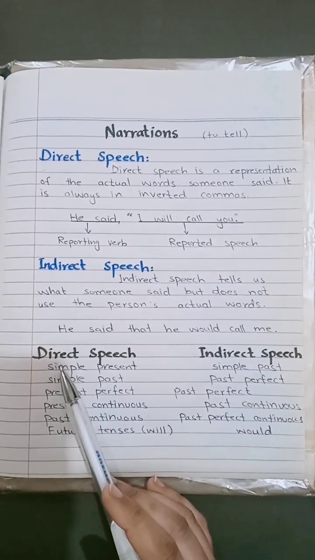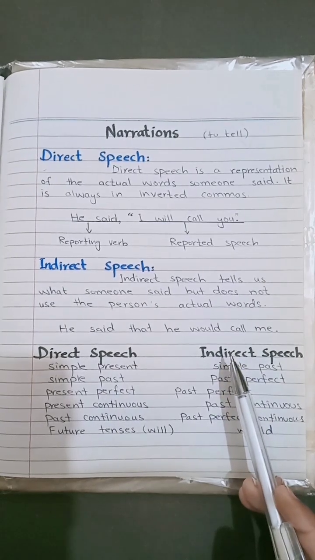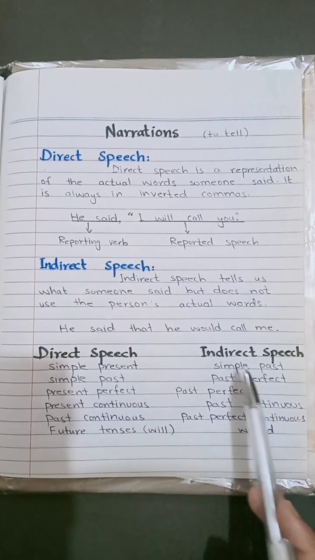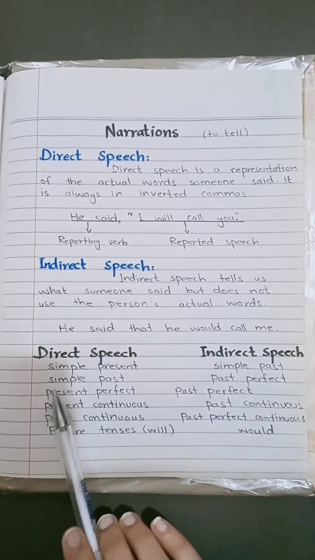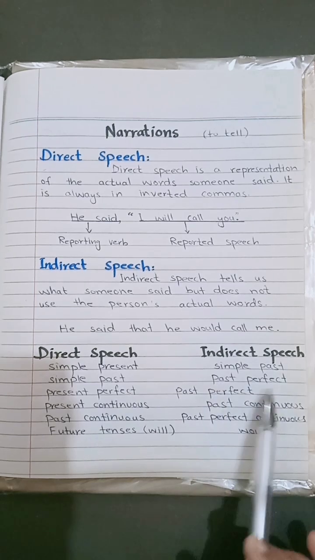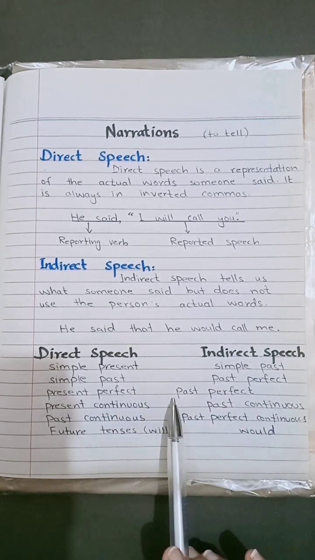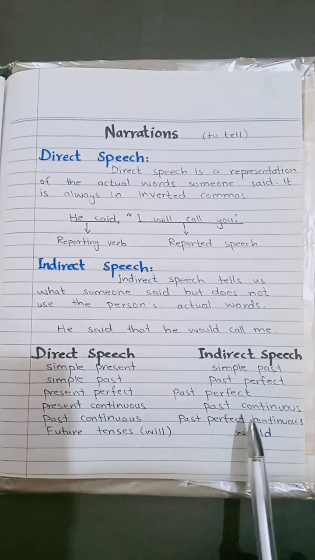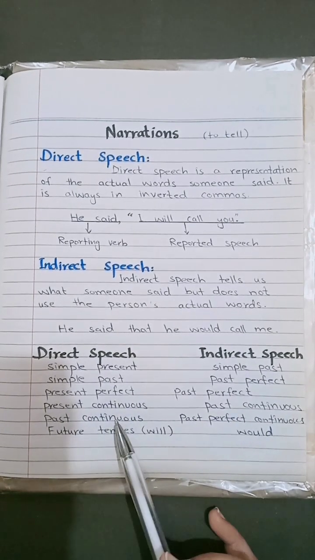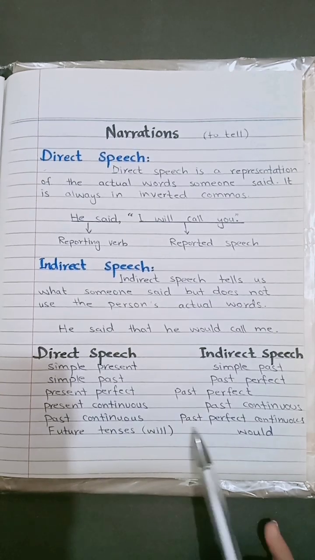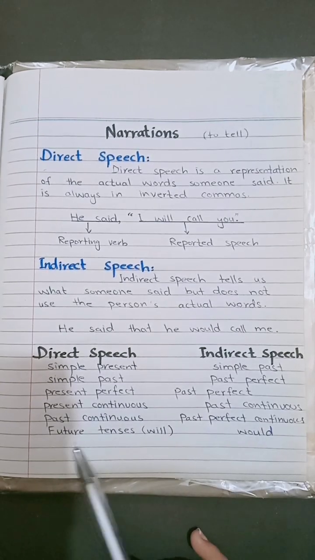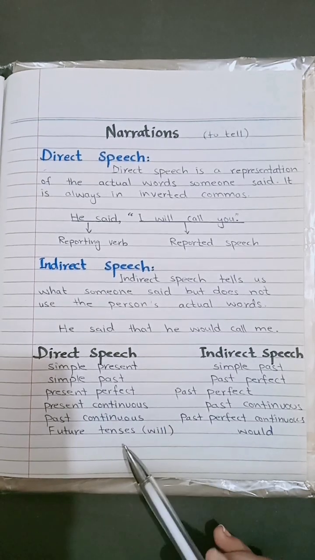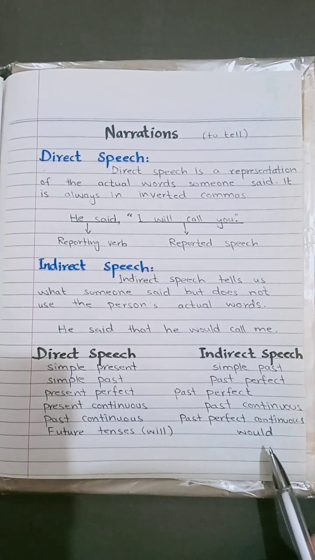Here are some rules of direct and indirect speech. Simple present tense would be changed into simple past. Simple past would be changed into past perfect. Present perfect would be changed into past perfect. Present continuous will be changed into past continuous. Past continuous would be changed into past perfect continuous. Future tenses have will as a helping verb. Will would be changed into would.